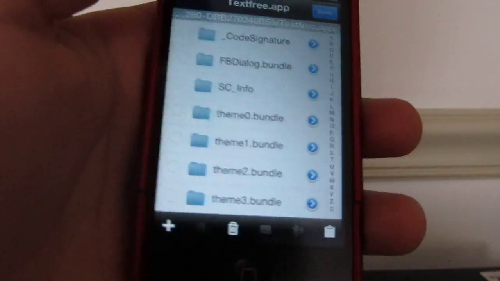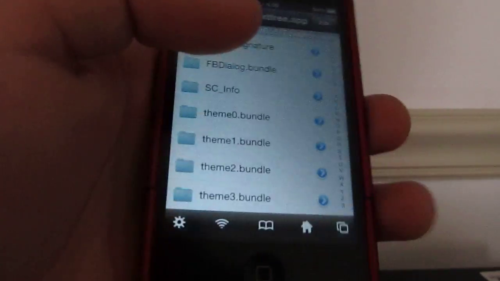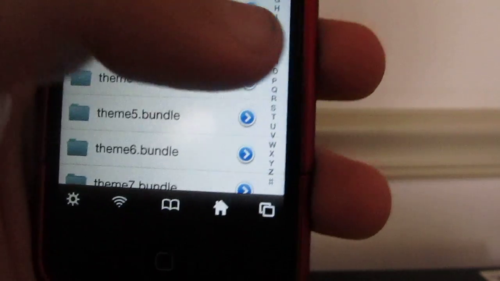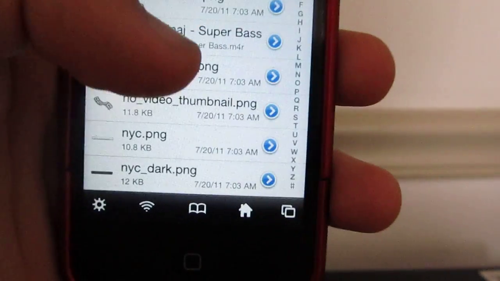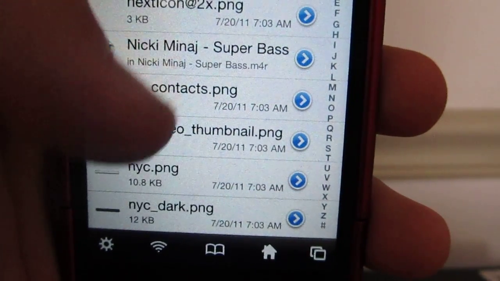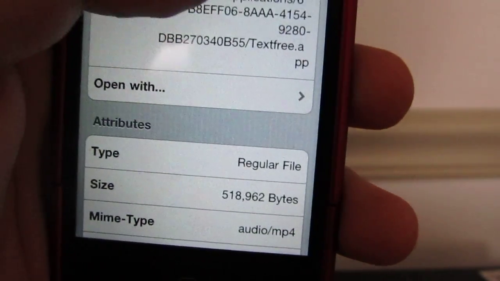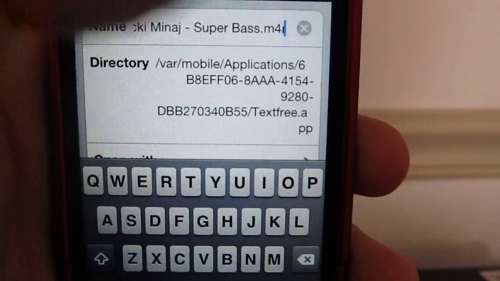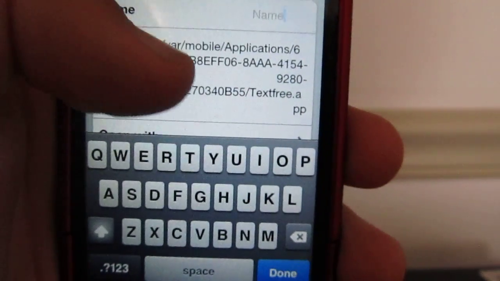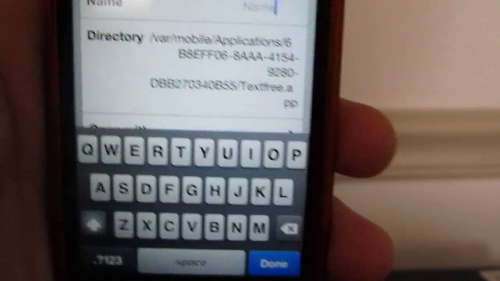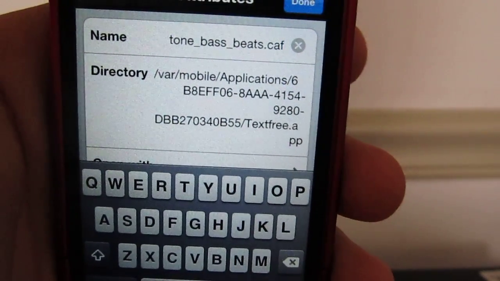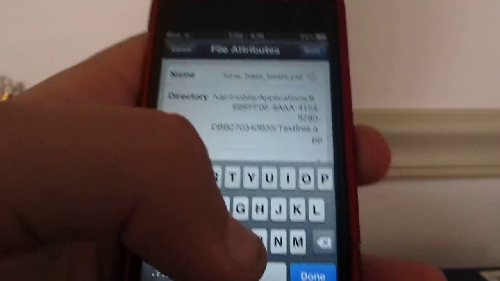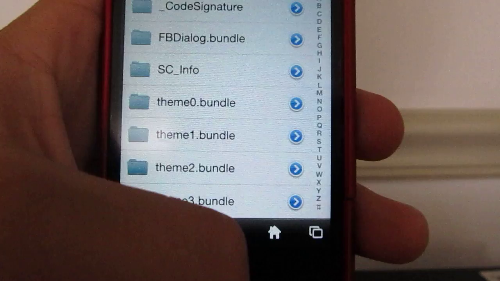Okay, done. And then now you're gonna go to the tone you downloaded, which, mine is Nicki Minaj Super Bass. Okay, see? So you're gonna click it. Now you're going to erase this whole name, Nicki Minaj Super Bass. Erase it. And then double click into that name area, and then press paste. Tone bass beats. It's gonna say the thing you copied earlier, okay? And click done. And then it's all finished, just like that.